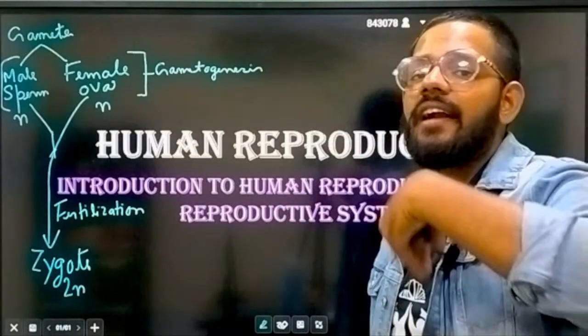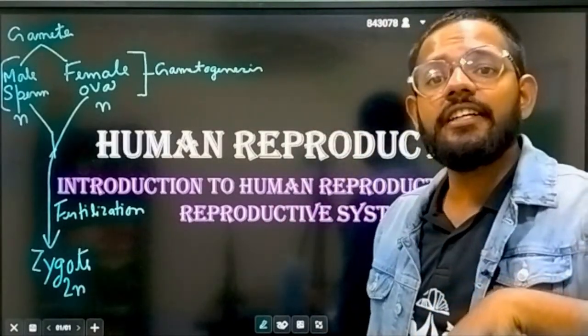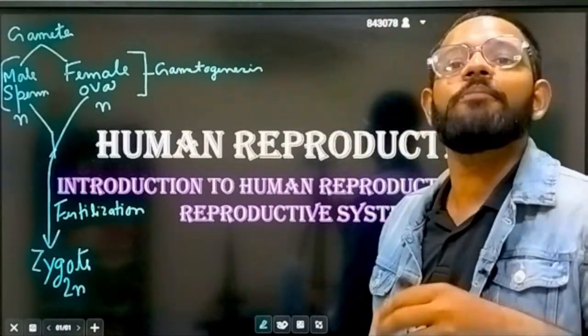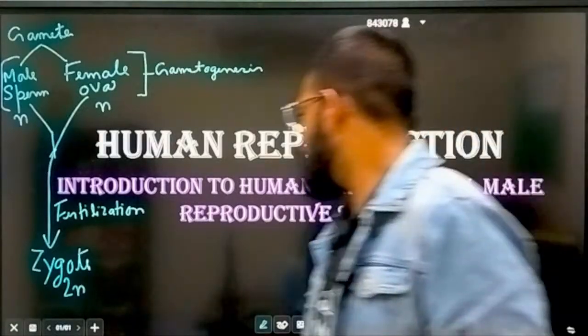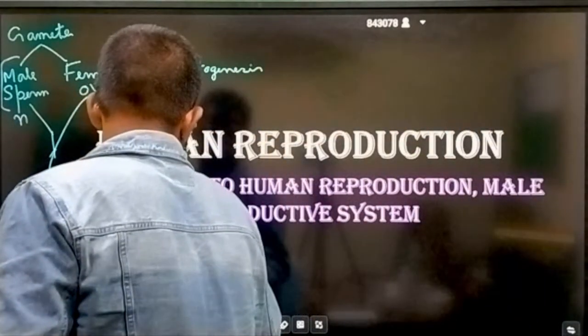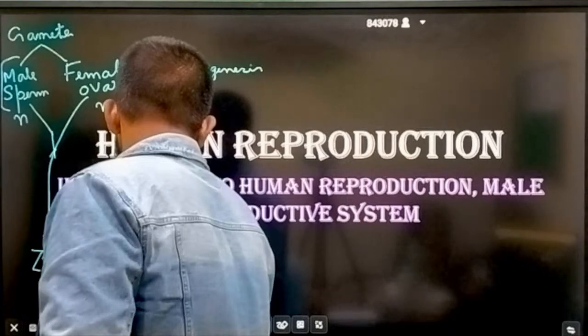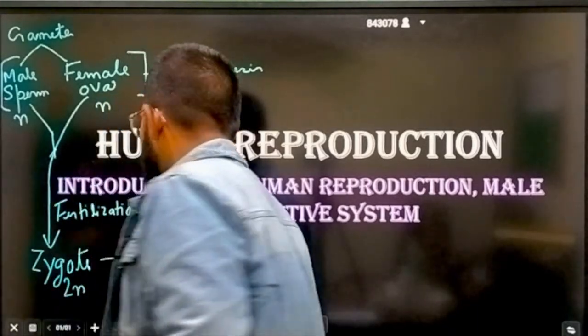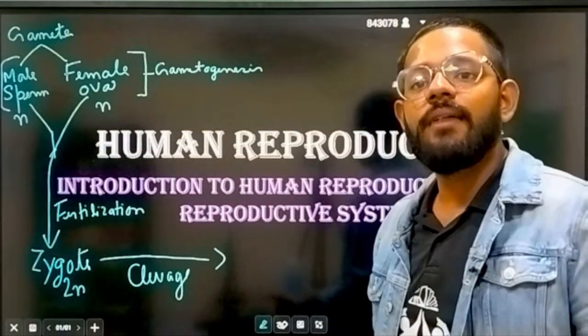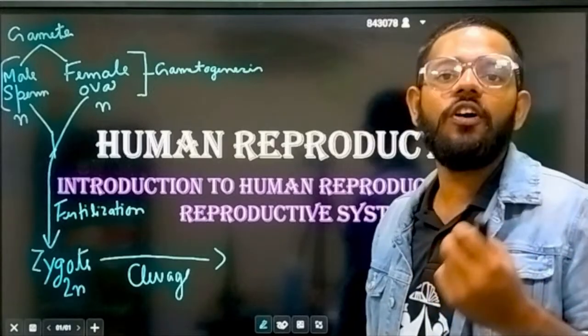Now this zygote will undergo development and convert into different stages, and that process is called cleavage. At the last of cleavage development we find the 32 cell stage that we call blastocyst.